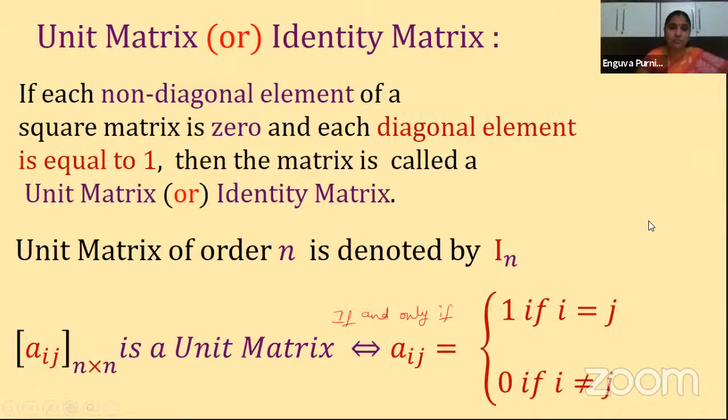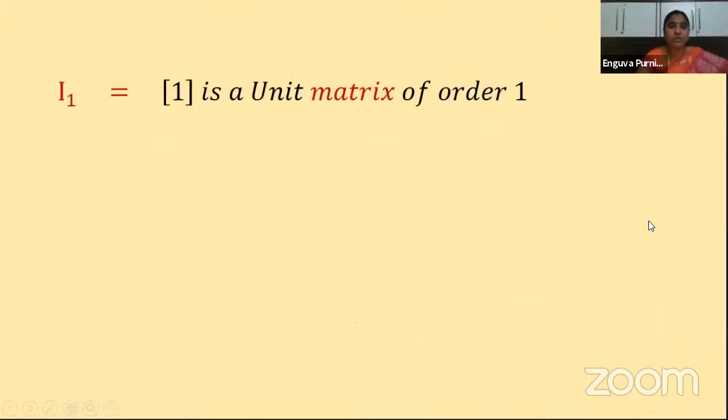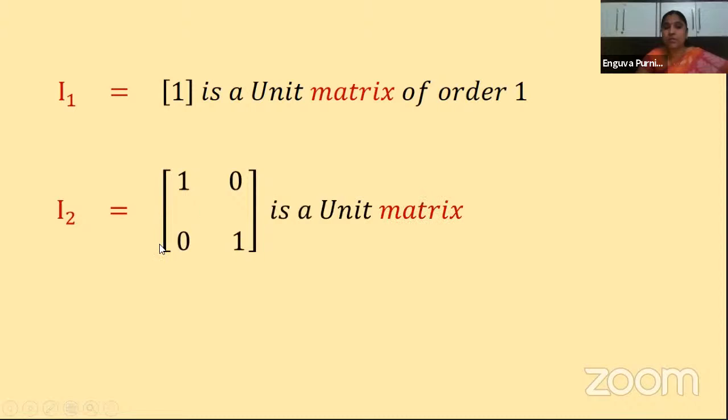Let us see once again. What I am showing here: I1 is equal to 1. It is a unit matrix of order 1, means there is a single element because it has only one row and one column. Next one is I2. I2 is 1, 0, 0, 1, a unit matrix of order 2.